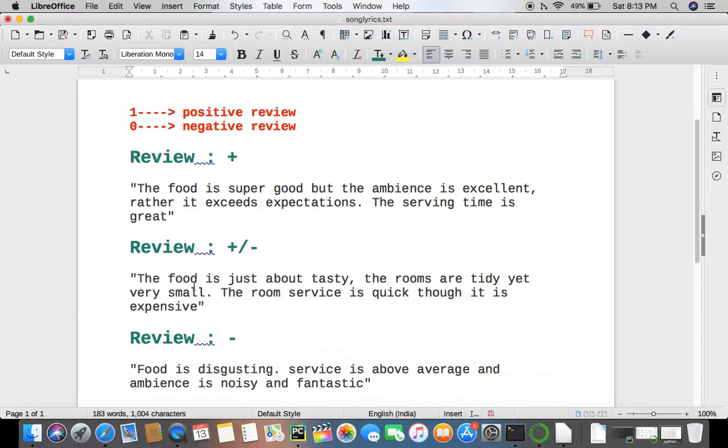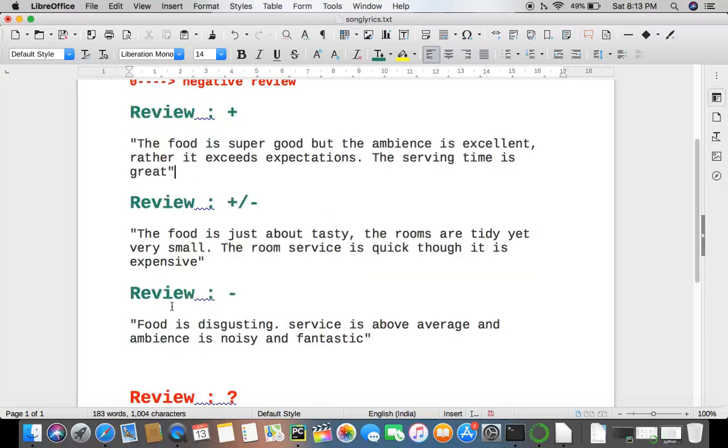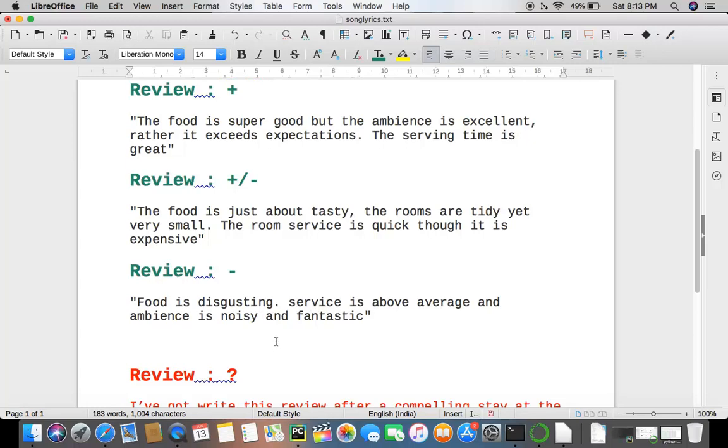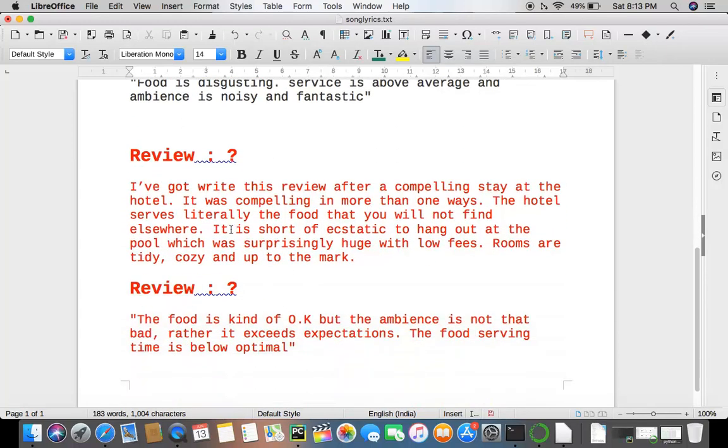And if you look at this review, it's kind of dicey. The food is just about tasty, the rooms are tidy yet very small. So he has some complaints and some things good to say. Then we have this review: the food is disgusting, and the service is above average, and ambience is noisy. So he's also a mixed bag kind of a thing. But just look at these reviews. I've got to write this review after a compelling stay at the hotel. So these reviews are a little complicated for a machine to comprehend.